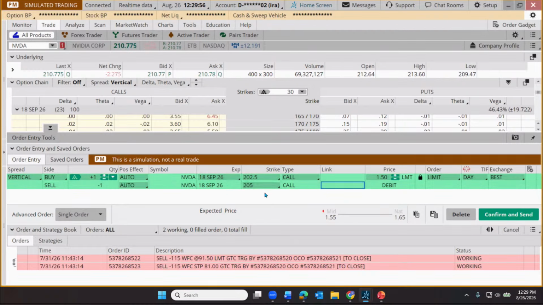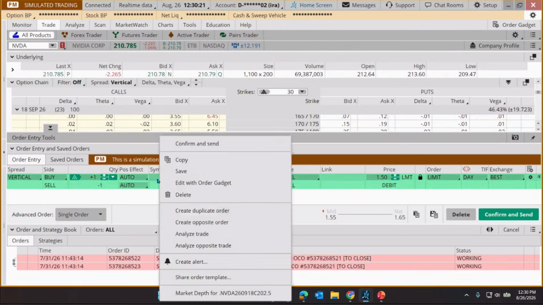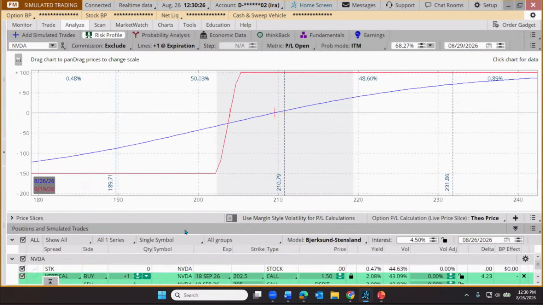Well, this vertical spread, the trader who's trading this probably already knows a little bit about how much it can make, how much it can lose, where it might make or lose its money. But there's also a tool on thinkorswim known as the risk profile that shows us a profit and loss chart for this trade. So to analyze the profit and loss scenario for this trade, I'm going to right click on the order before I submit it, and I'm going to select Analyze. And that takes us right to a profit and loss chart right here.